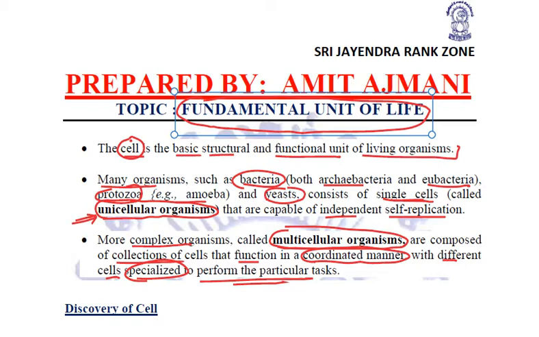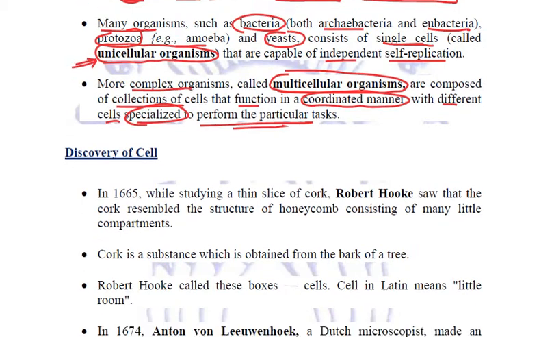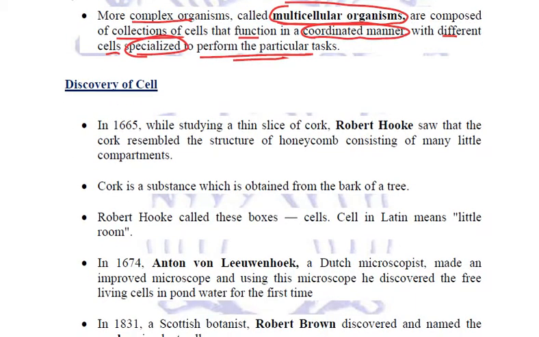Fine. Now, talking about cells, let us see how exactly the history of cells goes. Discovery of cell. The cells were firstly discovered in 1665 by Robert Hooke. He was studying a thin slice of cork. Right, now what exactly is cork? Cork is a substance which is obtained from the bark of a tree. It's made up of dead cells.